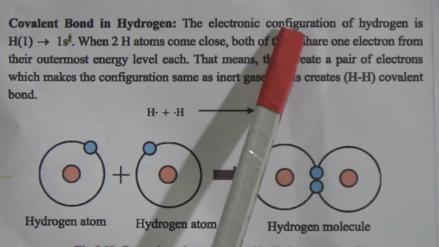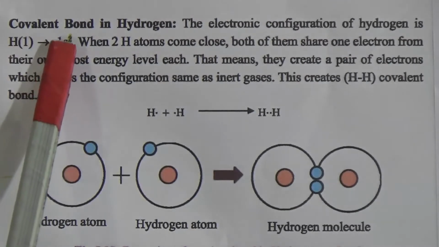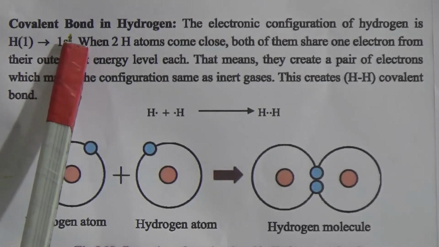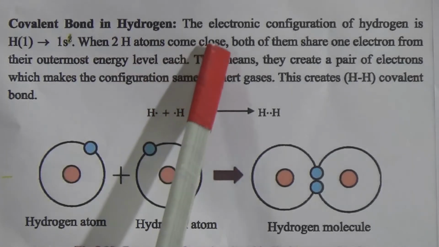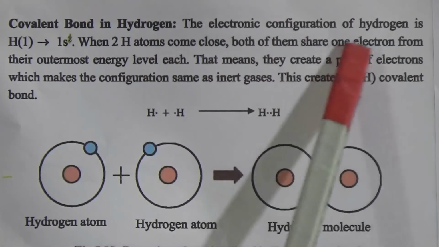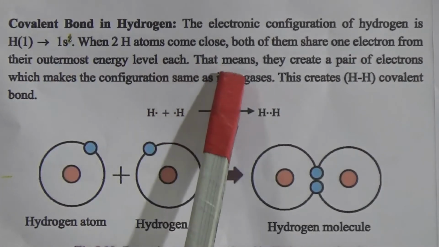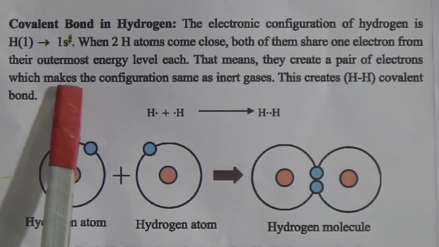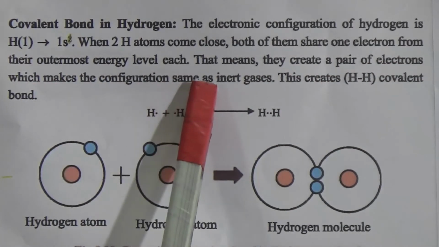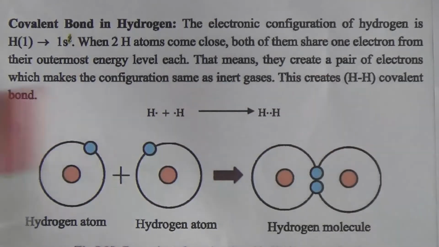The electronic configuration of hydrogen is H1, and it has only one electron in its 1s1. When two hydrogen atoms come closer, both of them share one electron in their outermost energy level each. That means they create a pair of electrons, which gives a configuration the same as the inert gas helium. It creates a hydrogen-hydrogen covalent bond.